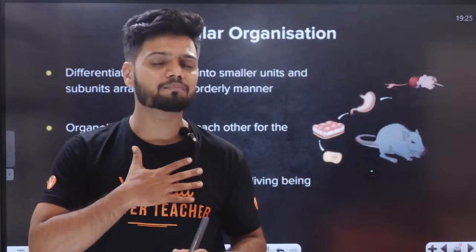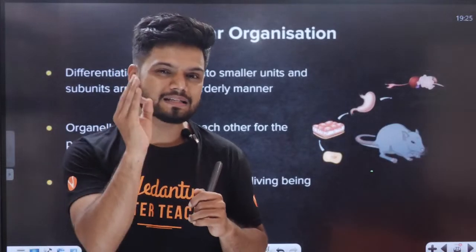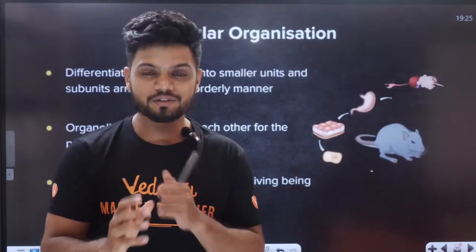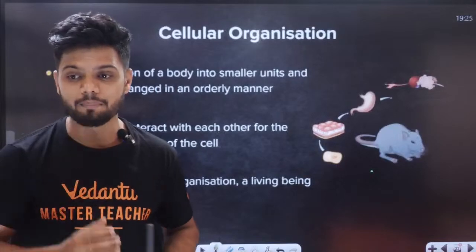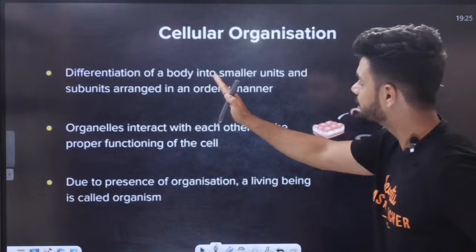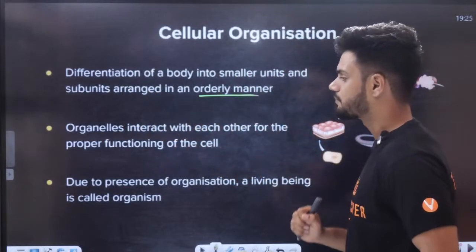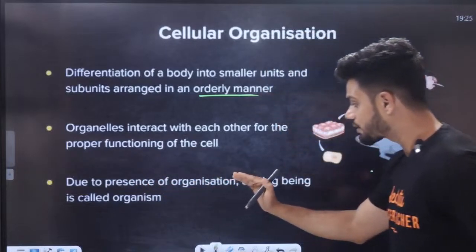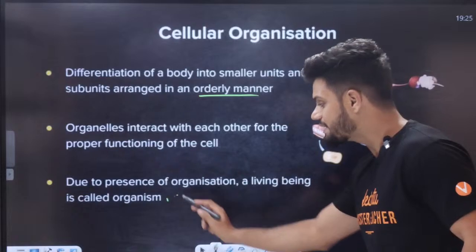And our entire body, students, if you look inside our body, it is made up of single tiny cells. So there is a division of labor here. That is differentiation of body into smaller units and subunits arranged in an orderly manner. And due to the presence of the organization, a living being is also called an organism.